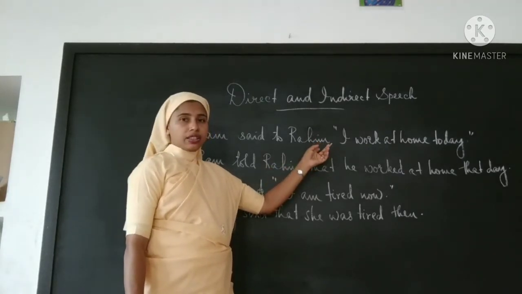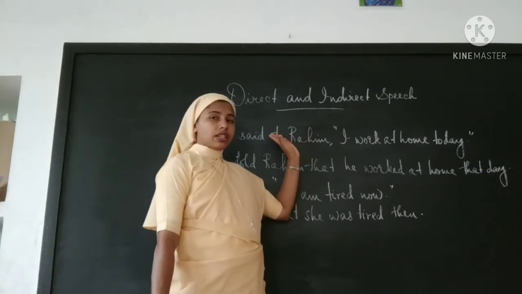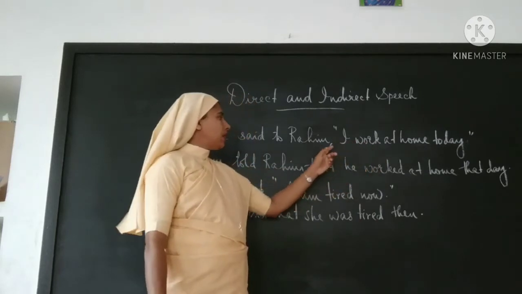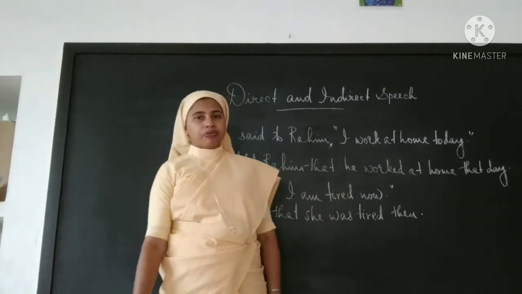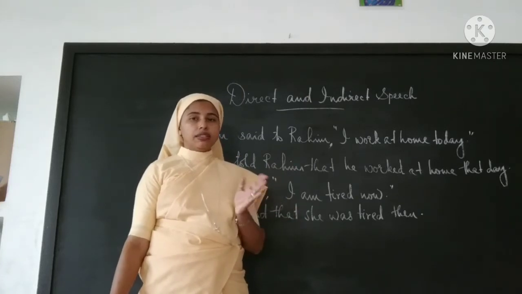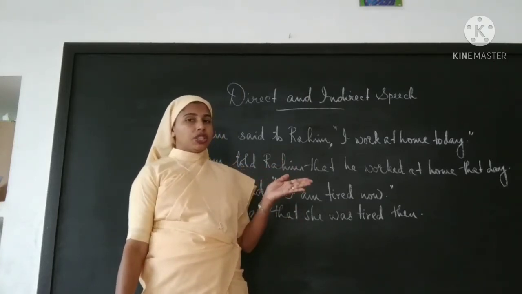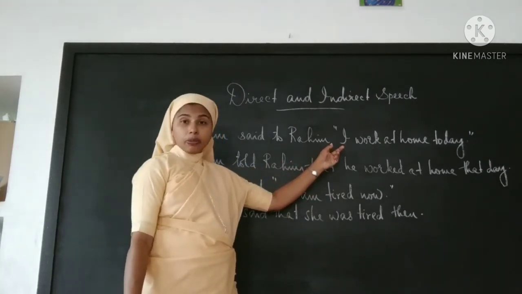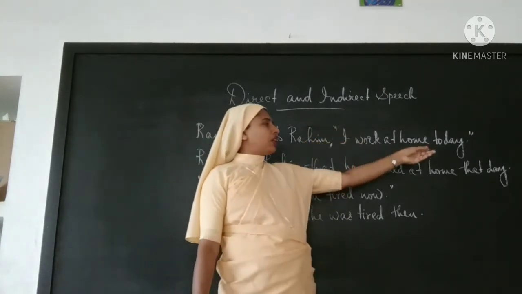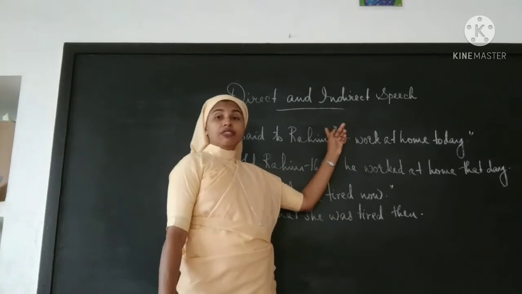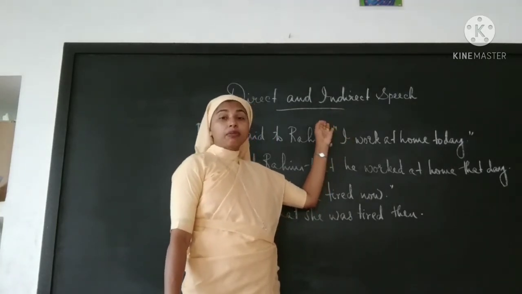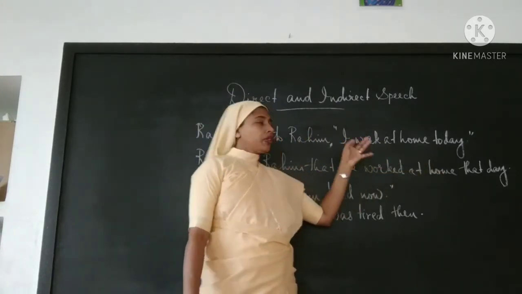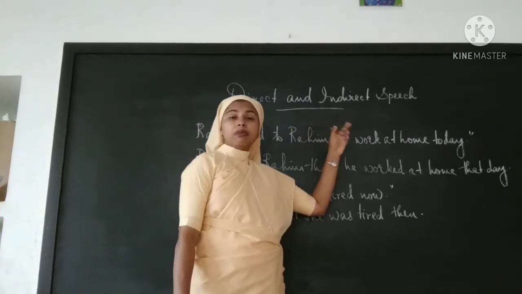Here there is a separation between the reporting verb and the speech, and that is separated by putting a comma. You see, punctuation marks are very important in direct and indirect speech. That's why the punctuation marks will be very clear. So here there is a comma. Again, "I work at home today." Here there are double inverted commas, and that is the word of the speaker.